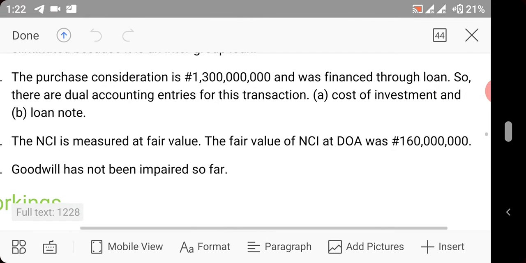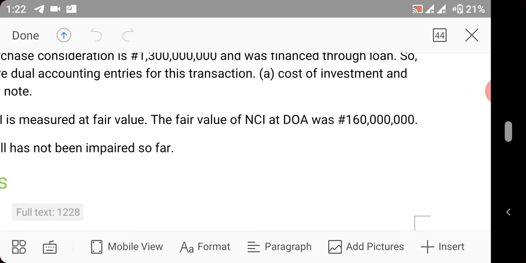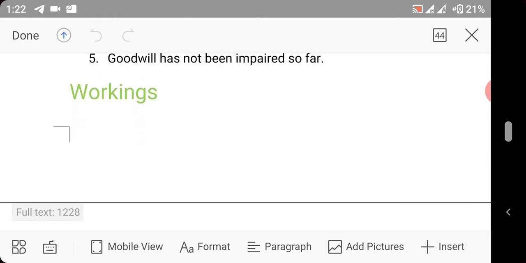The NCI is measured at fair value. So the fair value of NCI, it was 160 million. Goodwill has not been impaired so far. That is that. So we'll now look at workings.